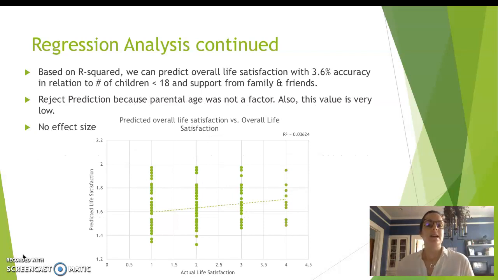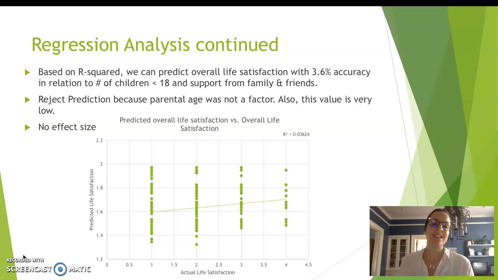Based on R squared, we can predict overall life satisfaction with 3.6% accuracy in relation to the number of children less than 18 years old and the support from family and friends. This isn't a great prediction. However, it is slightly positive and there is a little bit of accuracy there.